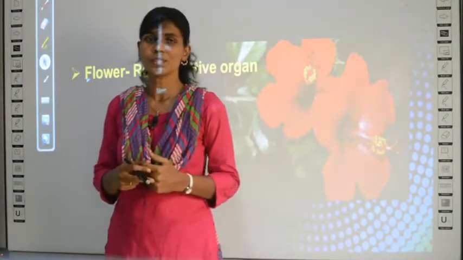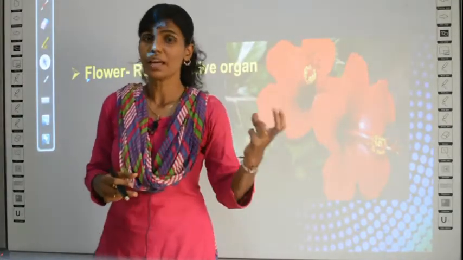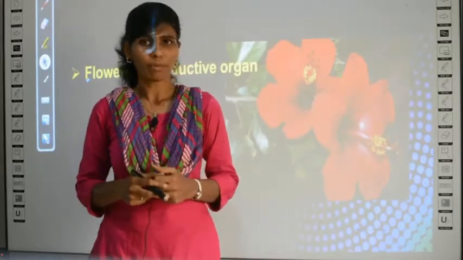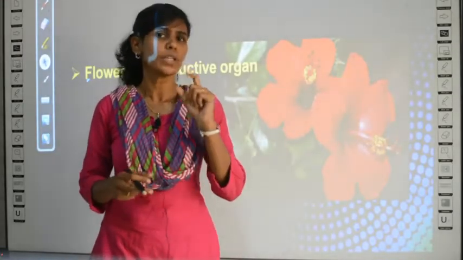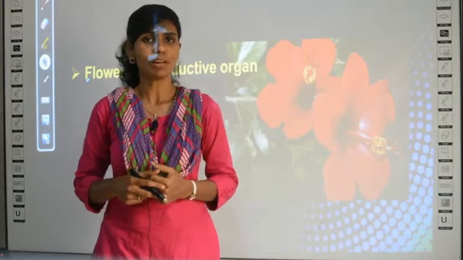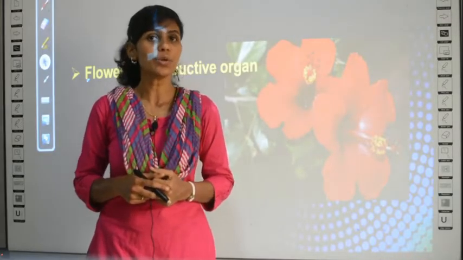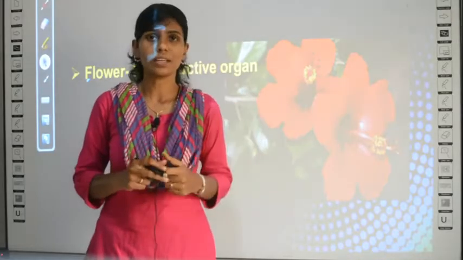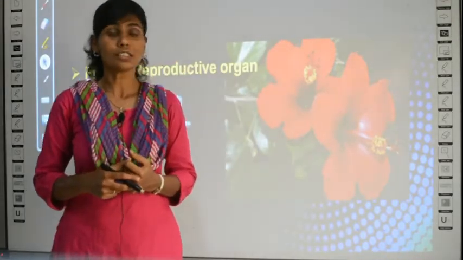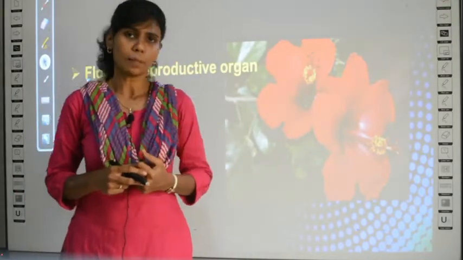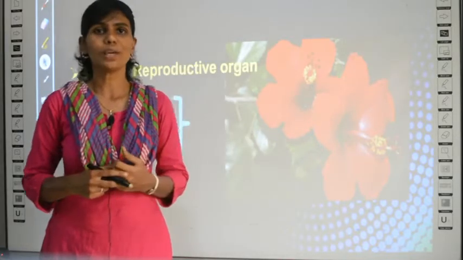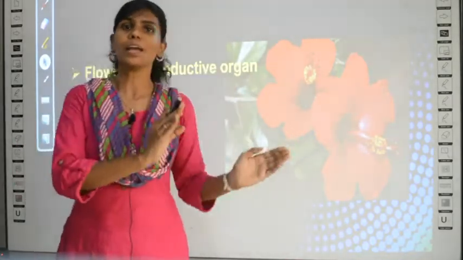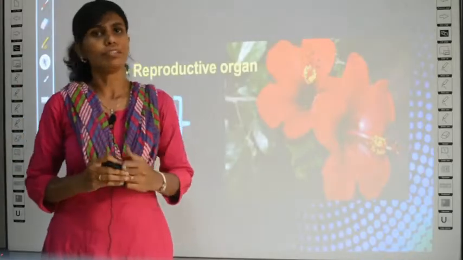Why do they call so? Because some will produce a male flower, some will produce a female flower. That is called unisexual plants or unisexual flowers. What did I tell you? If a plant can be differentiated per gender, just like the human beings, it is called a unisexual plant, because that plant will have only either a male flower or a female flower.